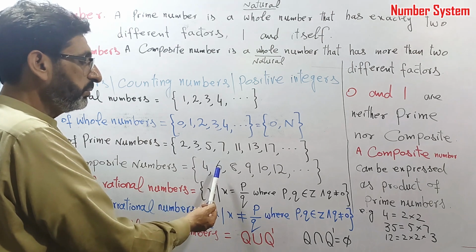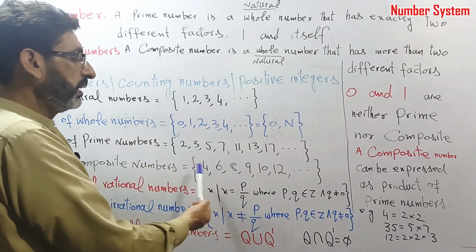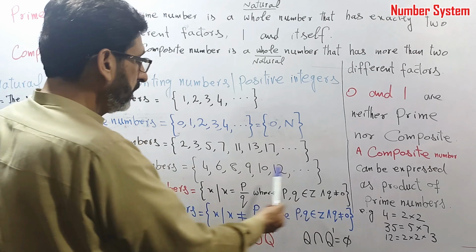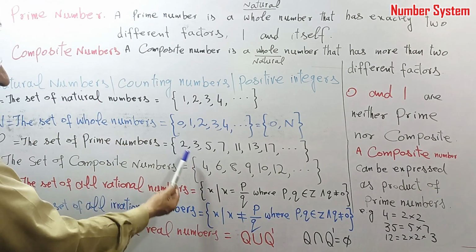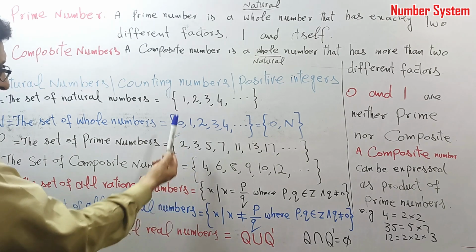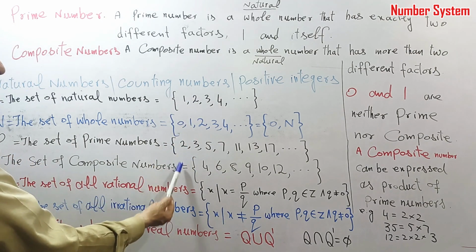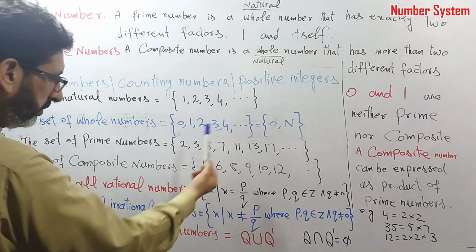So 6 has 4 factors. It is a composite number. In this way, all these are composite numbers. These two sets are, we can say, subsets of the set of natural numbers, or we can say subsets of the set of whole numbers.